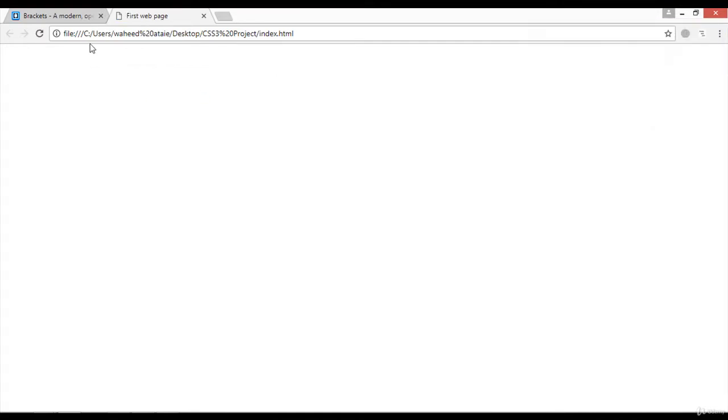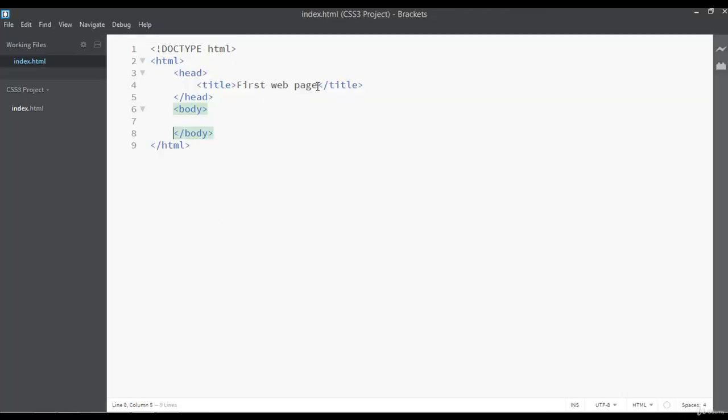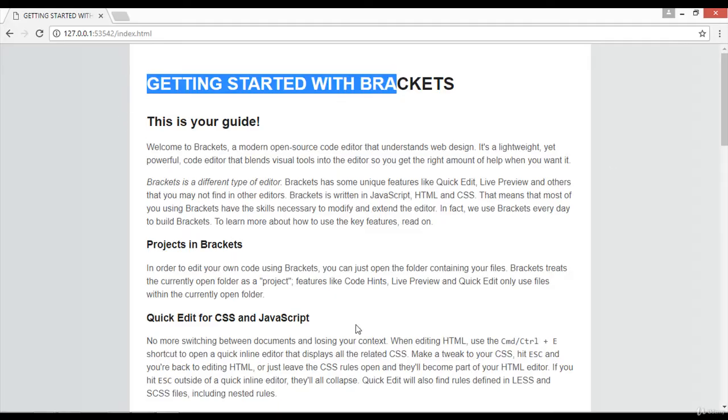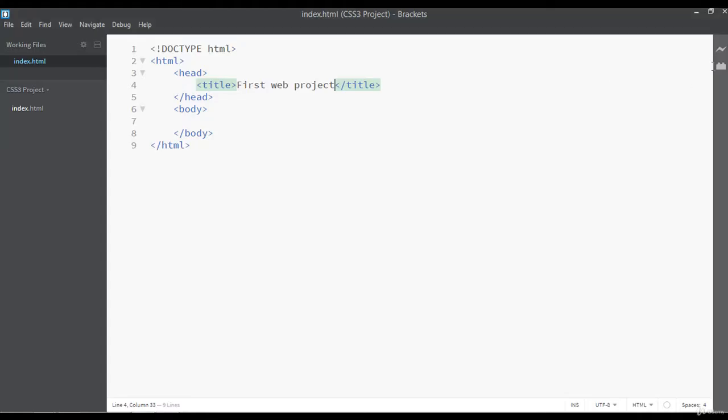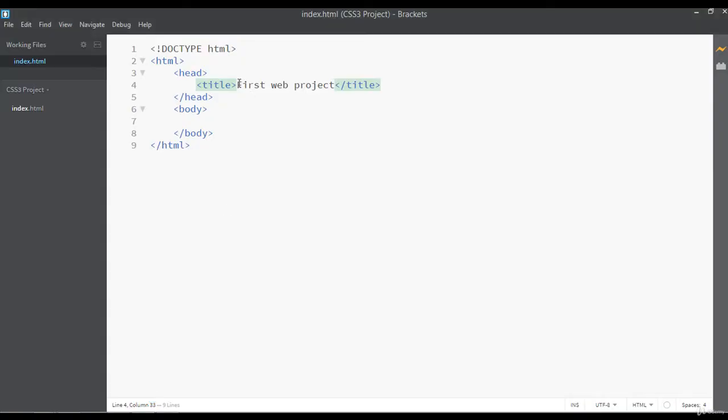Now you can see here is written first web page. It means the title that you have inserted here, first web page, or you can say first project. Save and press F5, or you can just launch this again. Now this time we have here first web project that we have written here, first web project.